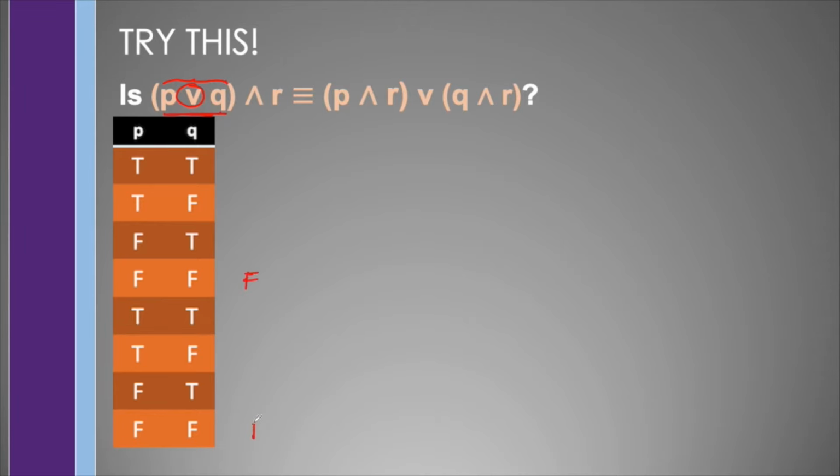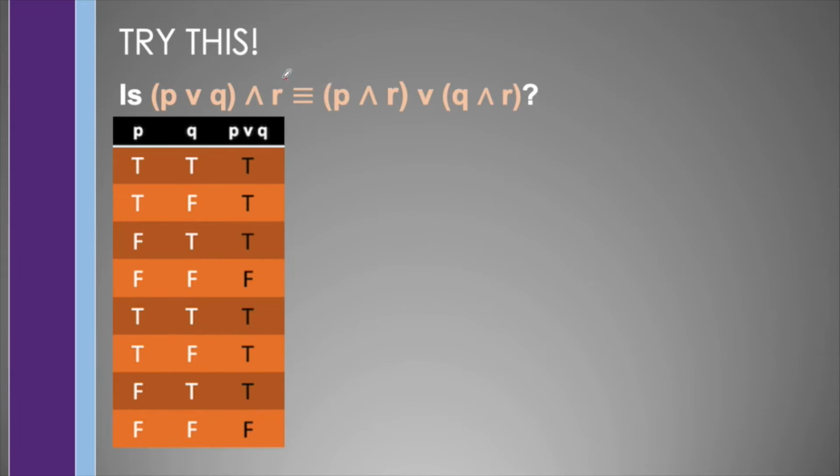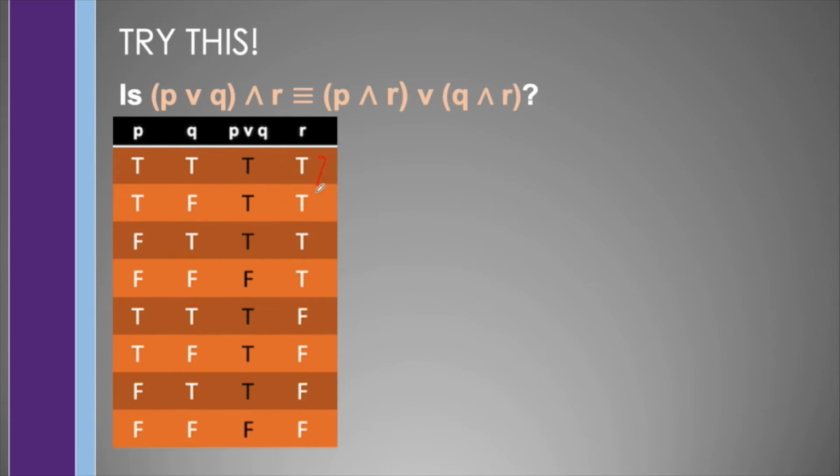So this is false, and the rest are true. Next, we may add additional column for R, which of course R may be true or false. And having additional column for P or Q and R, in which this operation here implies that this is true when both of these are true. So since these are true, this is true, and the rest are false.